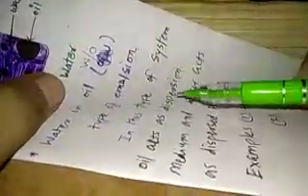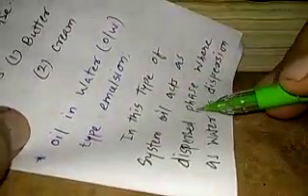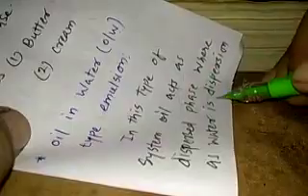In this type of system, oil acts as the dispersion medium and water acts as the dispersed phase. Examples of water in oil kind of dispersion are butter and cream. Then we have the oil in water kind of dispersion, in which oil acts as the dispersed phase and water acts as the dispersion medium.